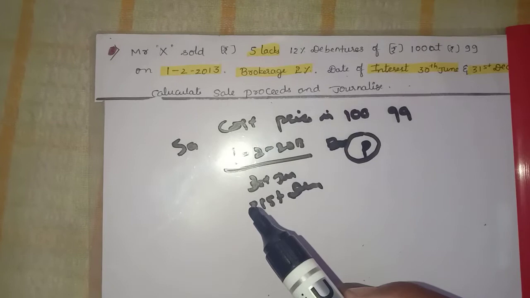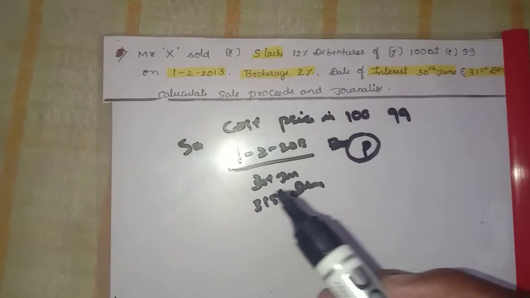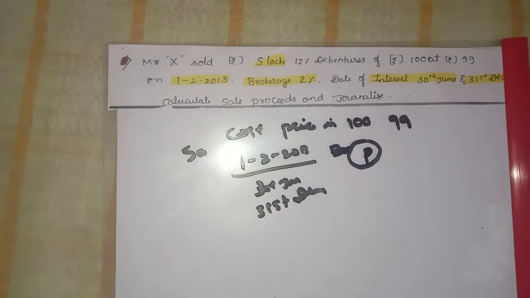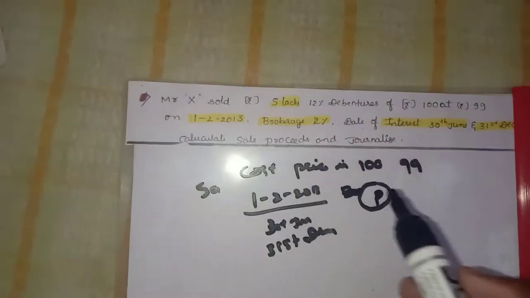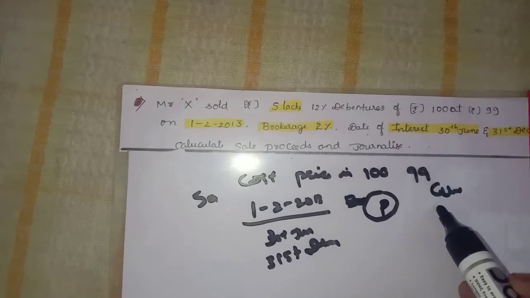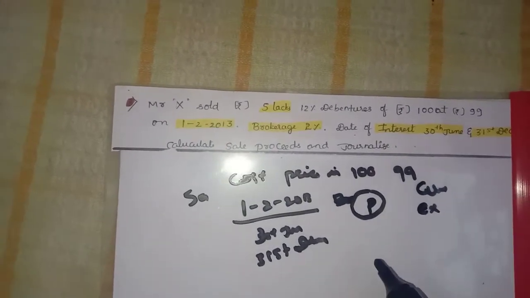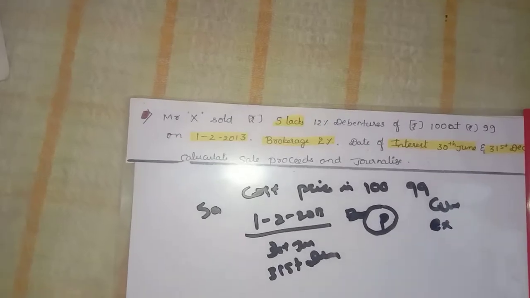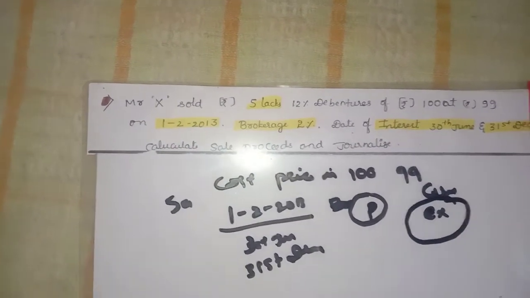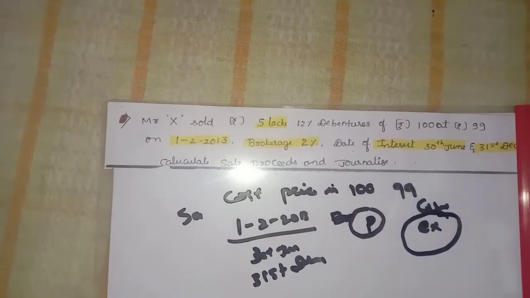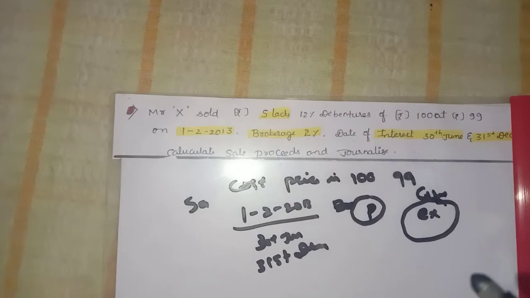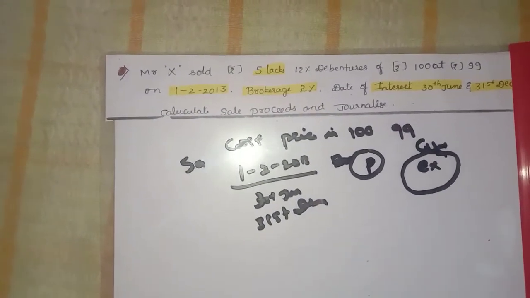In the question they did not mention whether it is cum-interest or ex-interest. If anything is not mentioned in the problem, it is taken on the basis of ex-interest price. So here we need to calculate the ex-interest price, while in the previous problem we calculated the cum-interest price. That is the difference.